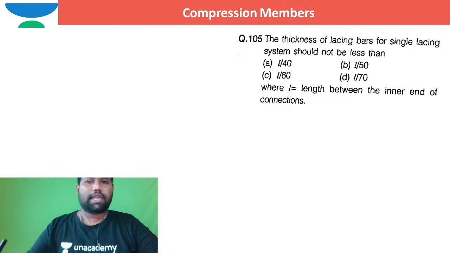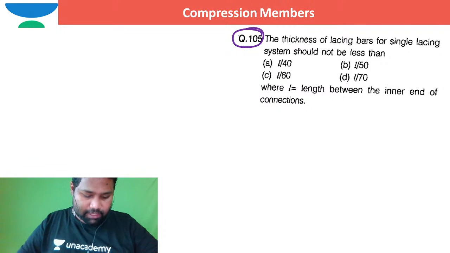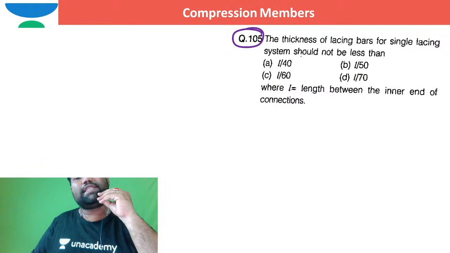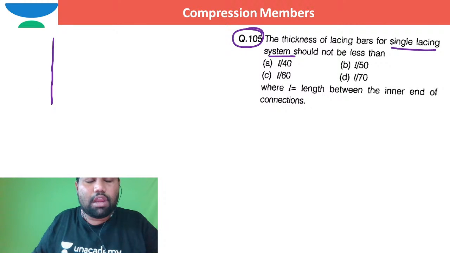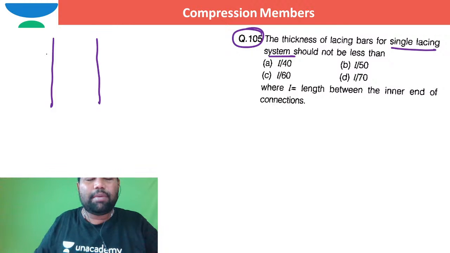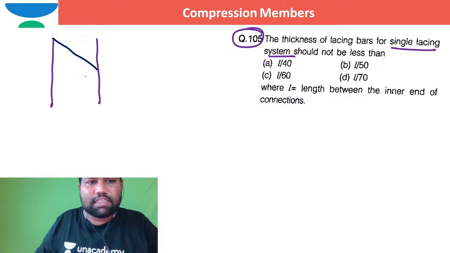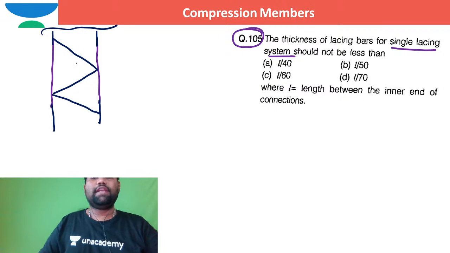Can you see this next question, brother? Bianca, Samantha, Shashi, Komat Reddy, or any other person who is online? The question is about the thickness of the lacing bar for a single lacing system. I hope you know that when this is a column and this is a column, these are two rolled sections. These two rolled sections are tied together with the help of a lacing system like this, a single lacing system in this way.